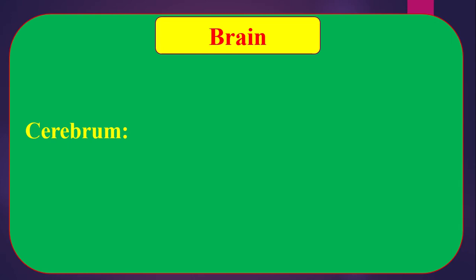The human cerebrum is comparatively more developed than in any other animals. The exterior surface of the cerebrum, the cerebral cortex, is a convoluted or folded grayish layer of cell bodies of nerves known as gray matter.